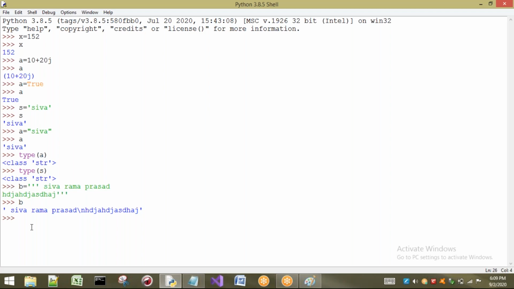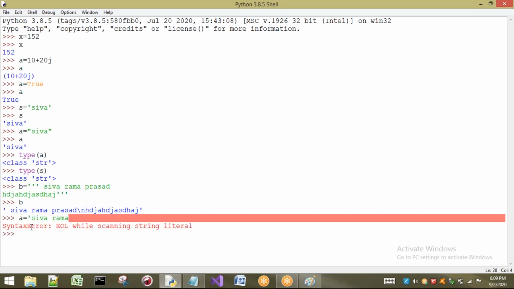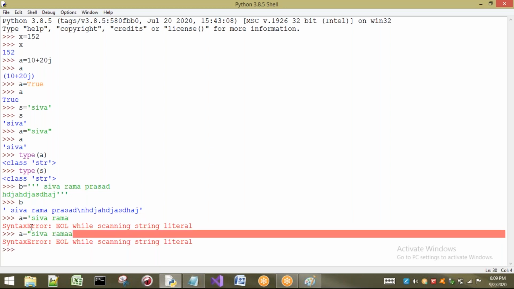First I will show you one more thing with double quotes only. I want to write my name with single quotes, and I want to write my name in multiple lines. See here, if I try to go to multi-line, it is going to give me an error. Now I will try to insert my name in double quotes, for example, double quotes, SIVA. I want to write my name on the other line. See, if I press enter, what happens? It is going to give me a syntax error.